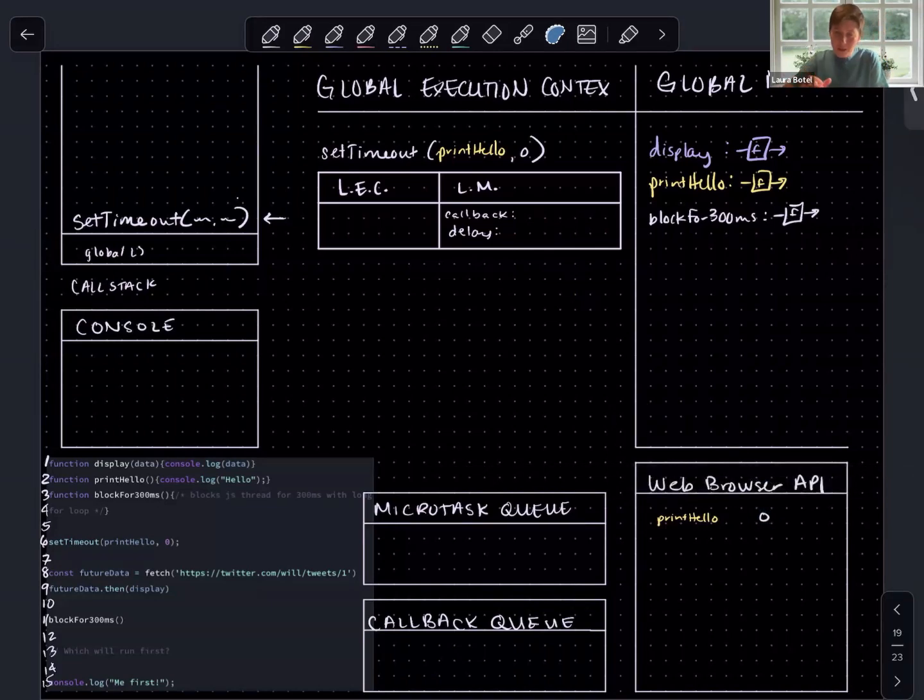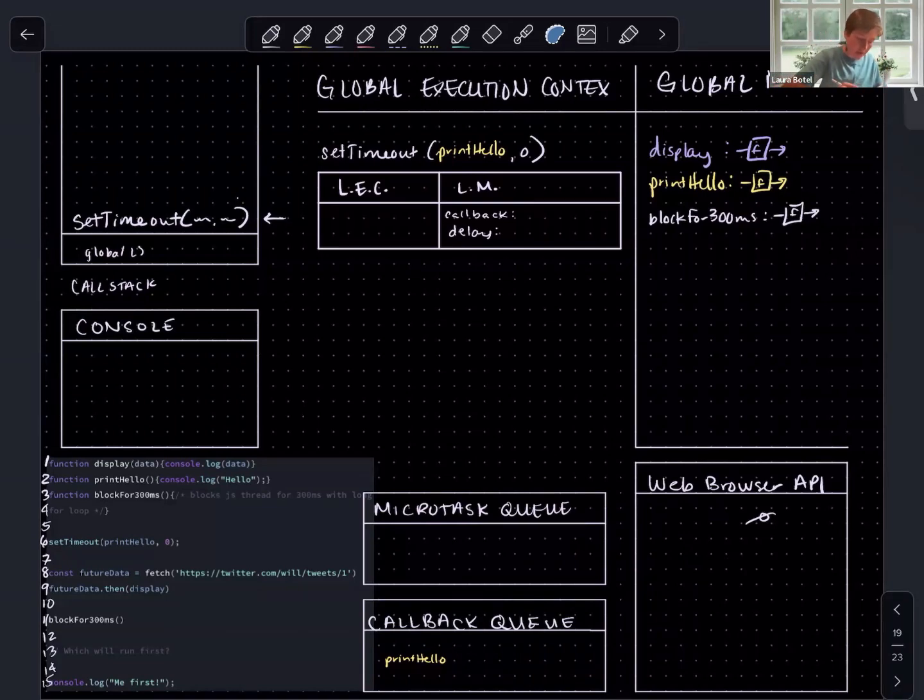And what does the web browser API do with this? Well, it takes our delay and it starts a timer. Of course, we've passed in 0 milliseconds. So as soon as we reach that, which is immediately, the web browser API is going to take this functionality and send it to where? The microtask queue or the callback queue? The callback queue. We're using setTimeout here. This is from our ES5 functionality, and so we're going to go to the callback queue.